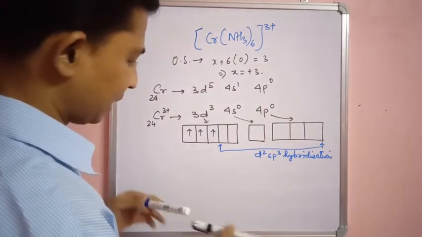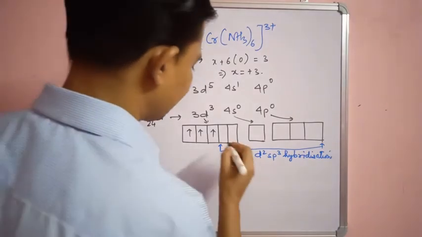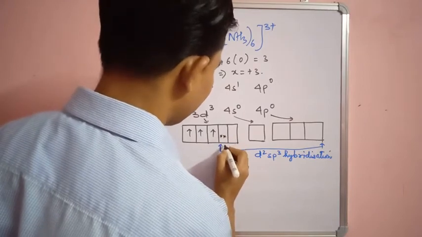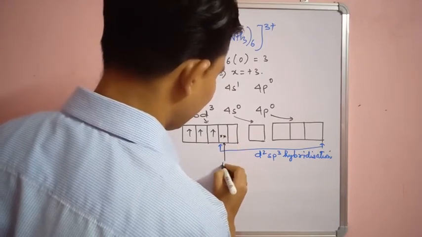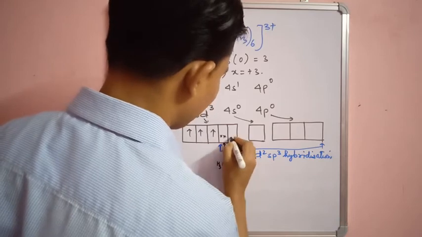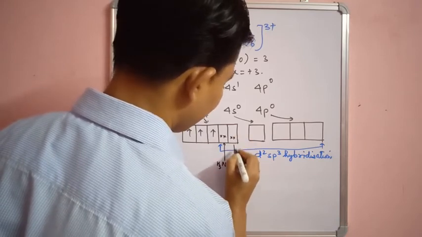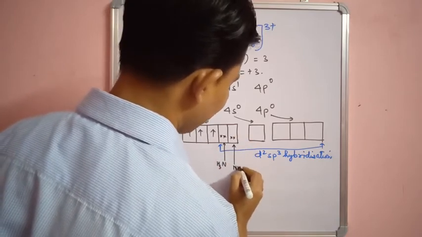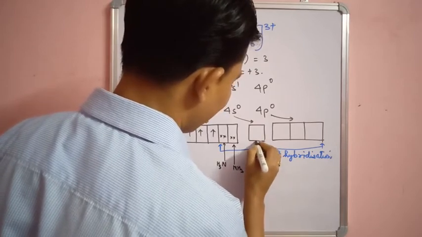Here the ligand NH3 will come. One NH3 here, two NH3, here also one NH3.